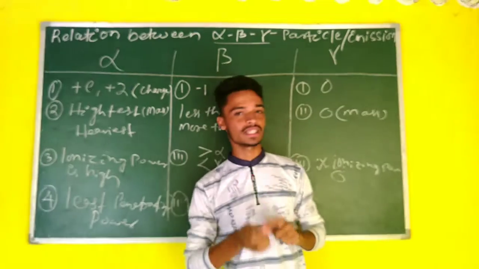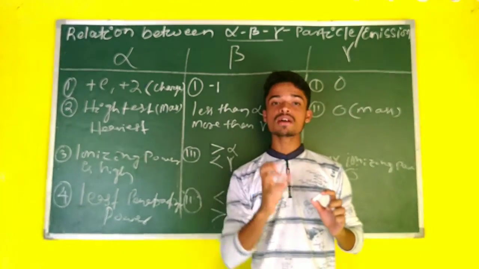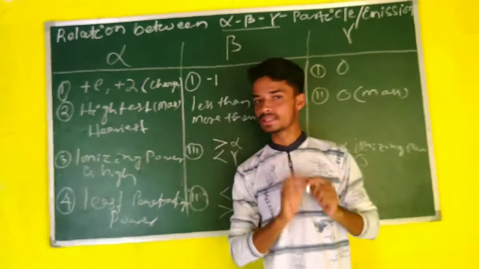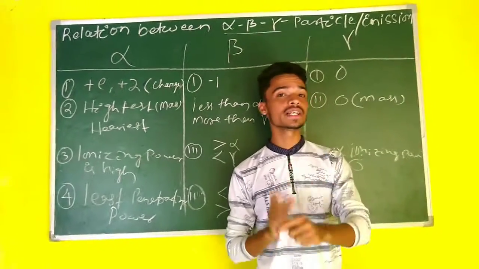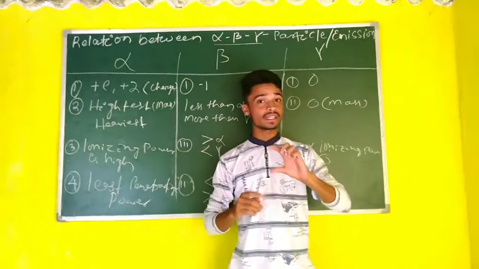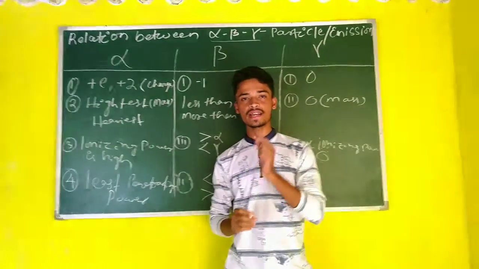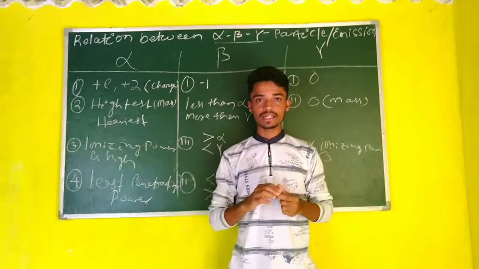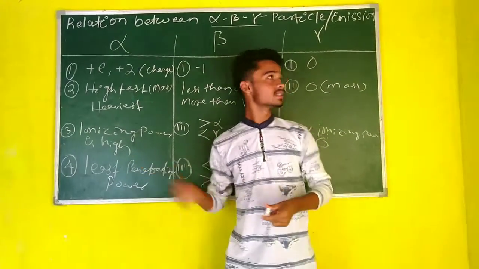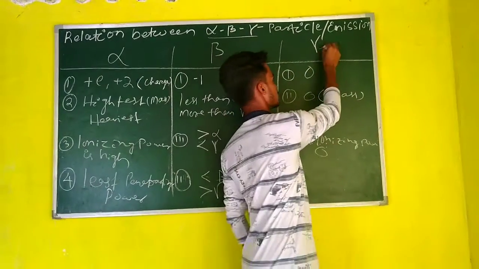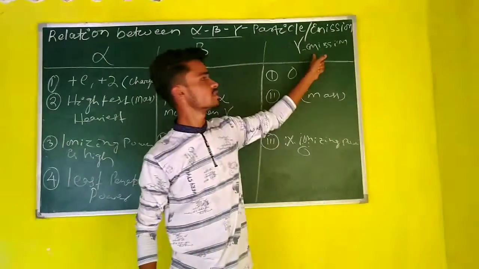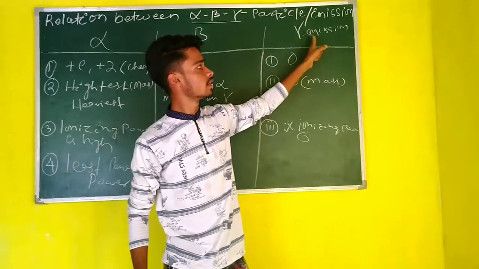And students, remember a thing: alpha and beta particles are emitted from a radioactive nucleus because the radioactive nucleus is unstable. When alpha or beta particle is emitted, the extra energy is emitted with it, and this is gamma emission. Gamma emission is an energy or a wave or a light.